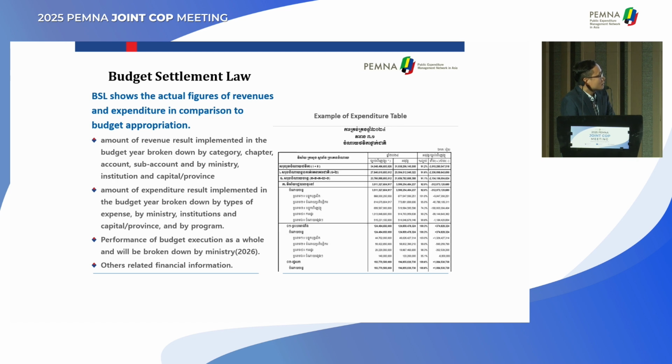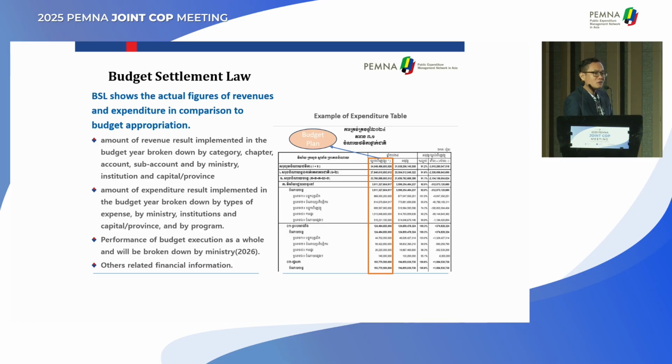So this is the table that we produce in our budget settlement law, and I just give an example of an expenditure table. As our colleague asked our previous presenter, why don't we show only the final budget appropriation?